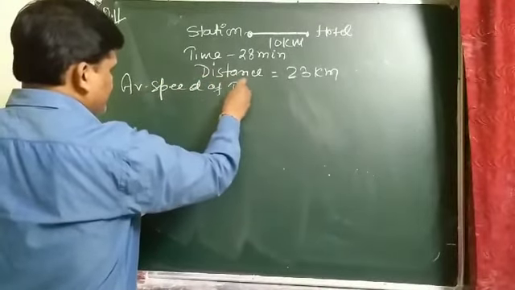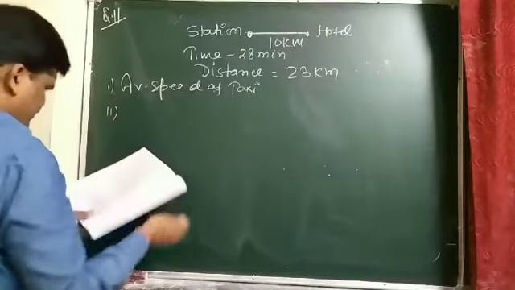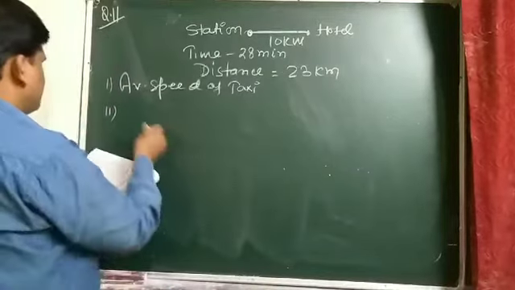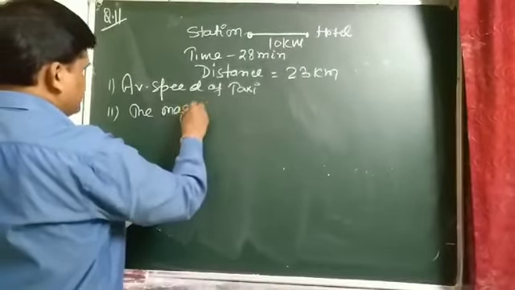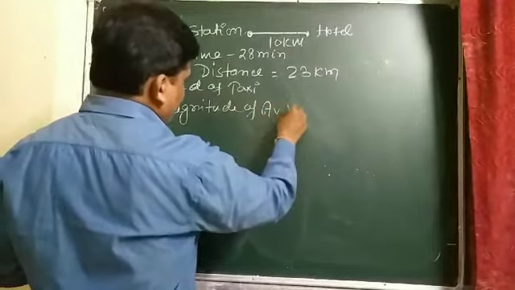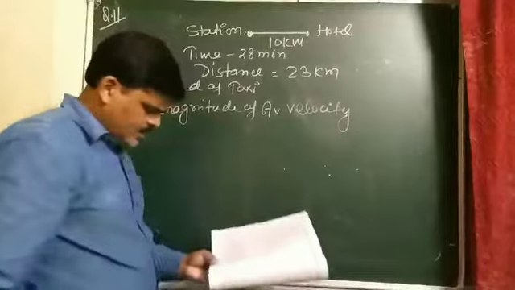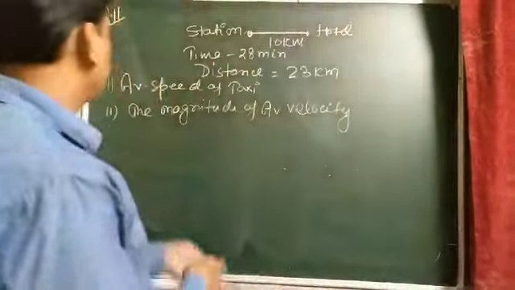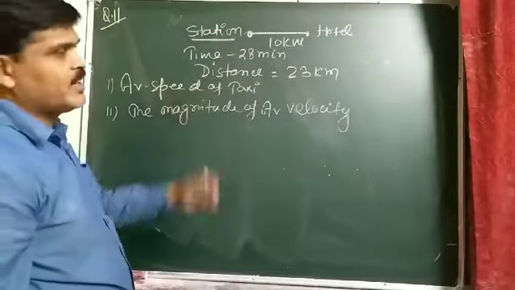And we have to find, student, first, the average speed of the taxi, second, the magnitude of average velocity, and last, are the two equal? So first we have to find the average speed of the taxi.